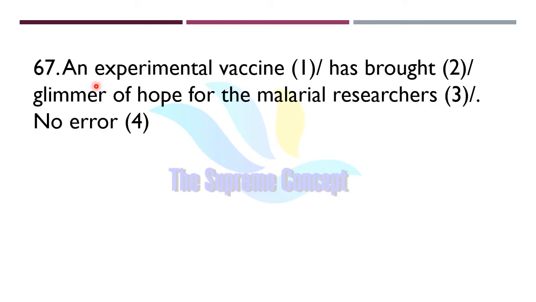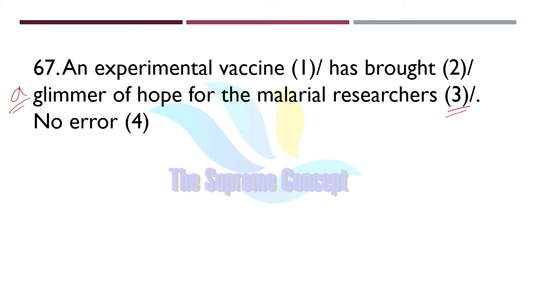Question number 67. An experimental vaccine has brought glimmer of hope for the malaria researchers. So find out where exactly the error lies. See, the error lies in part number 3. Actually, a will be used before glimmer.